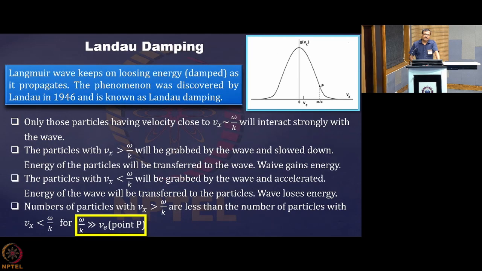So what we were doing earlier was the damping of electrostatic waves, Langmuir wave damping.